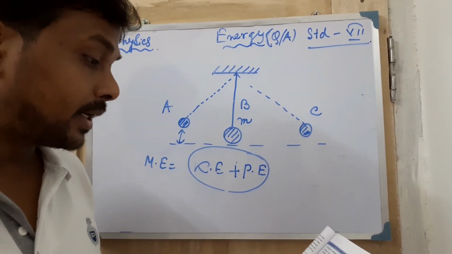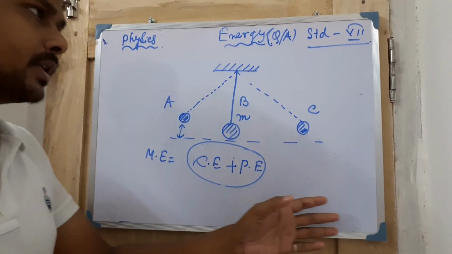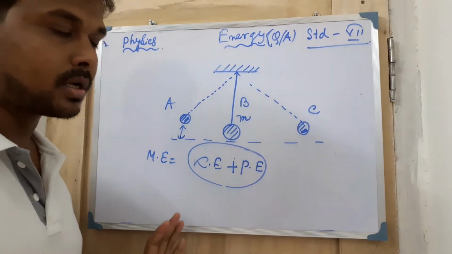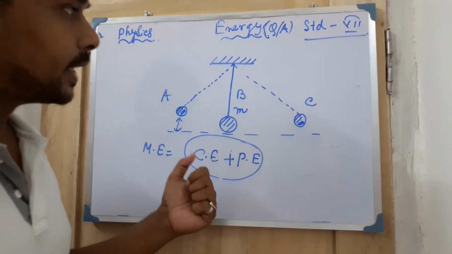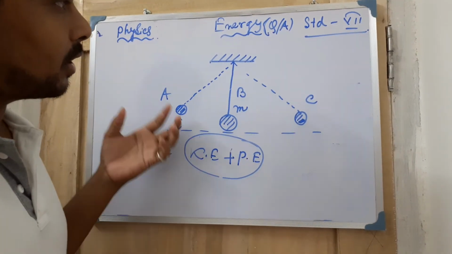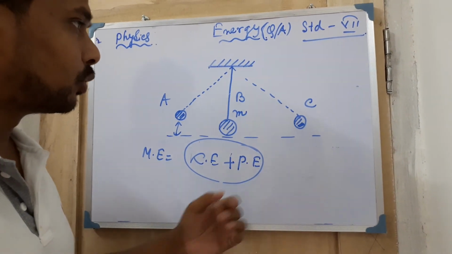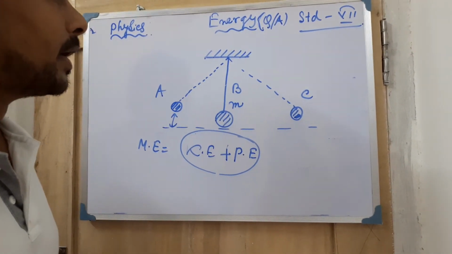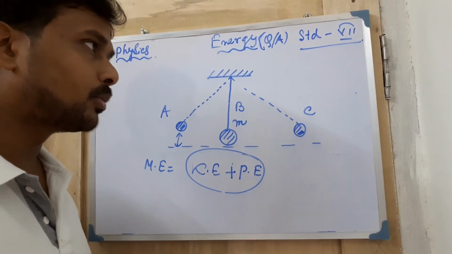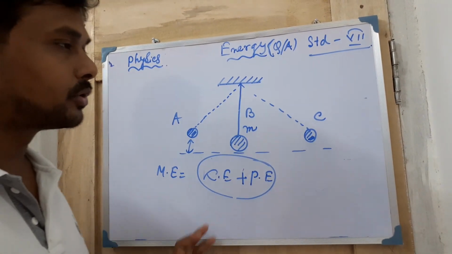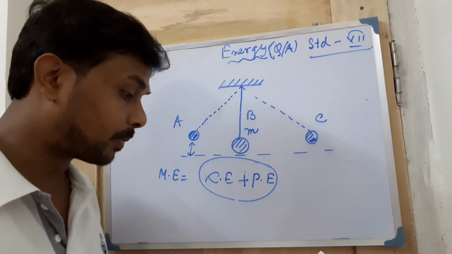Next one, explain the different forms of energy by giving one example of each. Sound energy: when a loudspeaker is working, sound energy is there. Sunlight is coming, that means heat energy is there. Electrical energy: when current passes through a good conductor, electrical energy is there. Light energy: an electric bulb is glowing. So many examples are there in your book. You see them once, then you will get the answer.